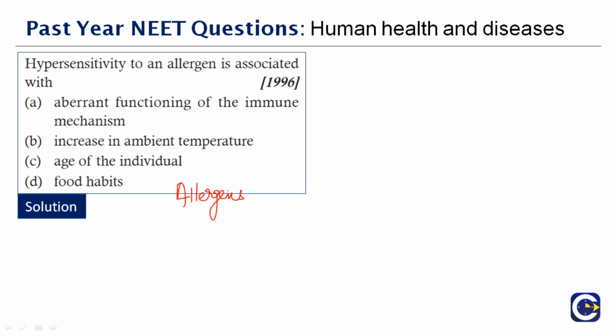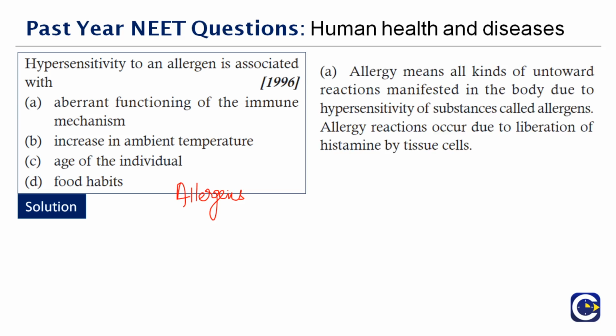It can be like bulges in your body, or it can be rashes. The exhibition of the allergy can be in different forms. So it's basically because of the histamine that is released from your body, and they will be in high or low level. Therefore, the right answer to this question is option A.